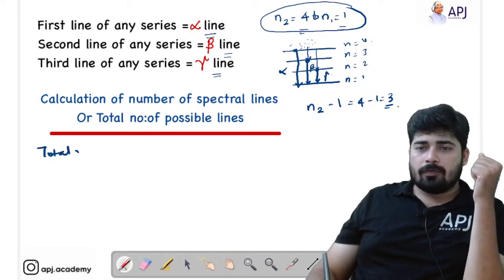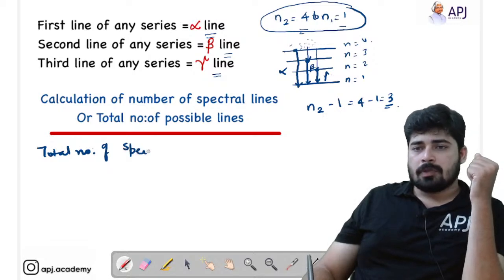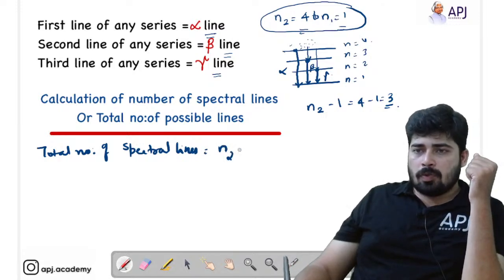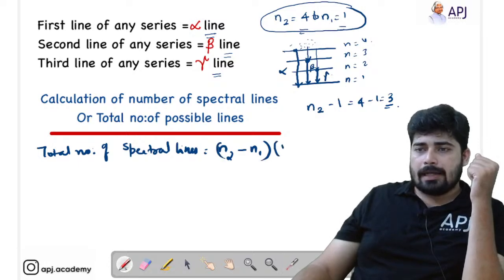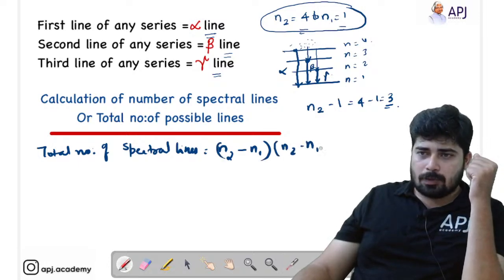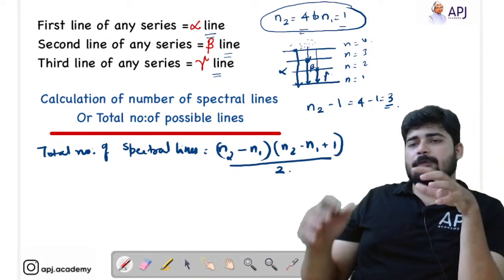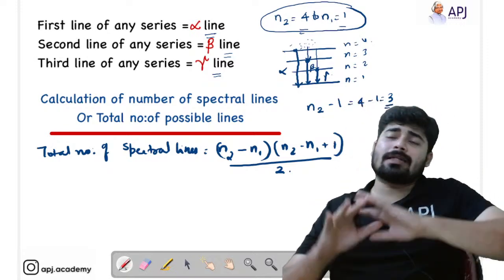Total number of spectral lines equal to (n2 minus n1) into (n2 minus n1 plus 1) divided by 2. See, if you use this formula, you will be getting the total number of spectral lines.